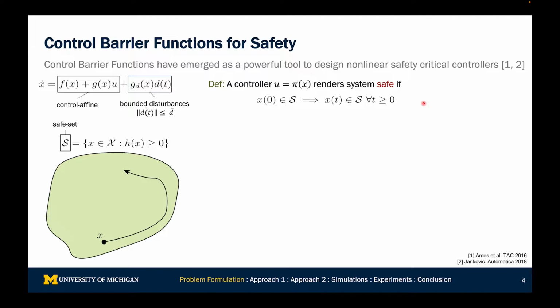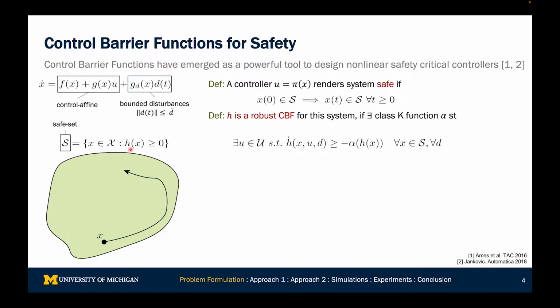In the context of control barrier functions, we suppose that a safe set is defined as the superlevel set of some barrier function h. And we say that h is a robust control barrier function for the system if there exists a class K function alpha such that at every state x there exists a control input such that h dot is greater than or equal to negative alpha of h, considering all possible disturbances that could be present at the current time.